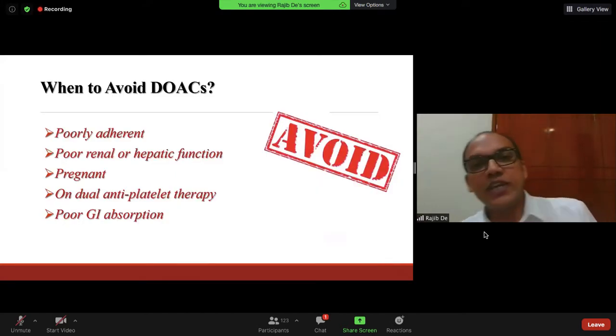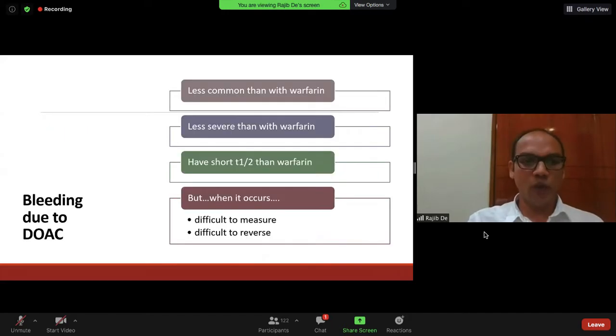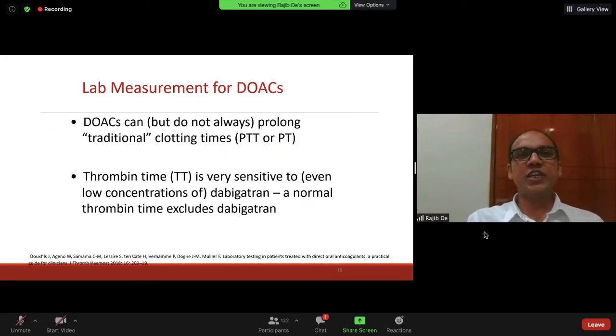In which cases should we avoid DOACs? If the patient is poorly adherent, has poor renal or significant hepatic dysfunction, is pregnant, is on dual antiplatelet therapy, or has poor GI absorption. In those cases, we can avoid DOACs. Is bleeding significant with DOACs, and how to monitor? Usually PT and APTT are not prolonged, so we may not follow up with PT and APTT.